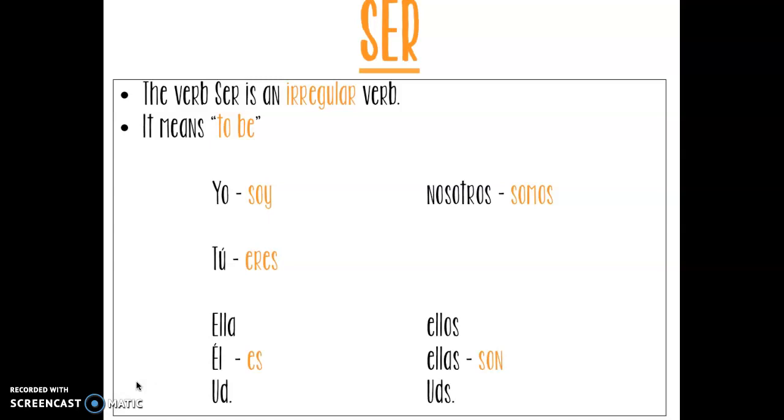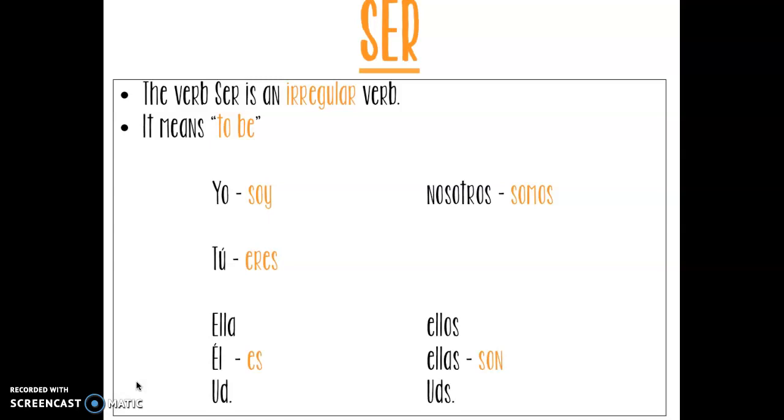Now, in Spanish 2, you will learn the differences between one versus the other, and you will practice that. For now, I just want you guys to know the conjugations of the verb. So, being that this verb is irregular, the only way you're going to know its conjugations is to memorize it. There's no other way. If it helps you to write it down multiple times, whatever you need to do, ser is a verb you just have to memorize. Unfortunately, there's no way around it.